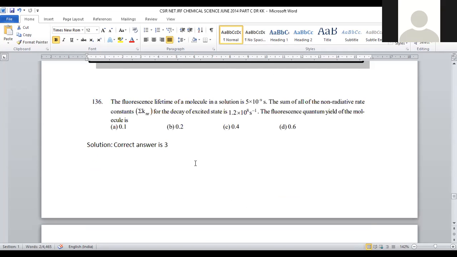Let us move on to question number 136. The fluorescence lifetime of a molecule in a solution is 5 into 10 to the power minus 4. The sum of all the non-radiative rate constants, sigma KNR, for the decay of the excited state is 1.2 into 10 to the power 8 second inverse. The fluorescence quantum yield of the compound is, right? The fluorescence quantum yield is to be determined for the given molecule.